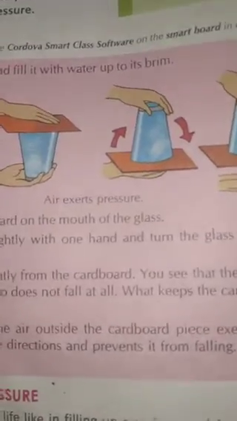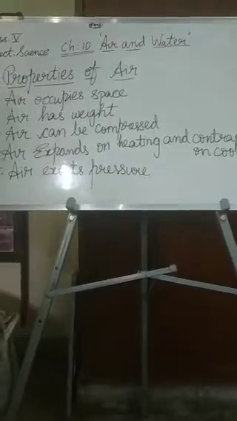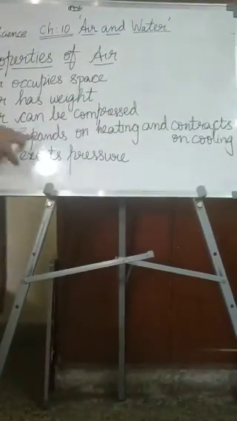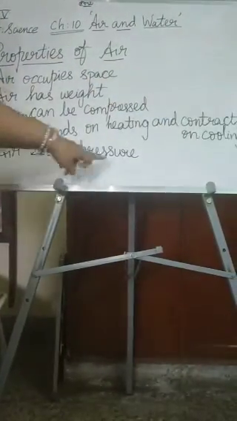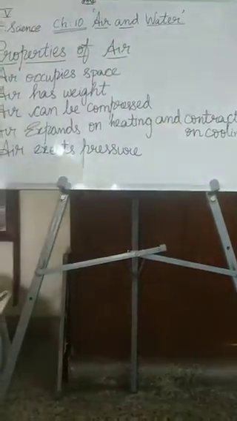So one more time, shall we check the properties of air, children? Look at the board. They are: air occupies space, I have explained. Air has weight. Air can be compressed. Air expands on heating and contracts on cooling. And air exerts pressure. Okay, children, is it clear?